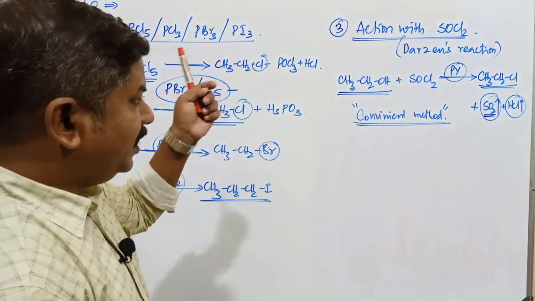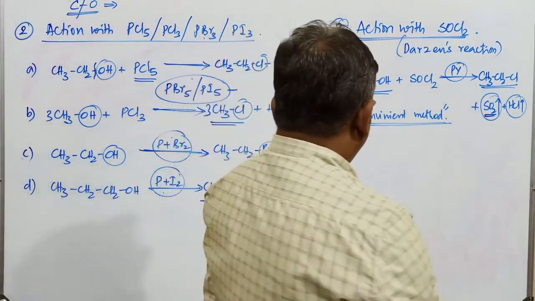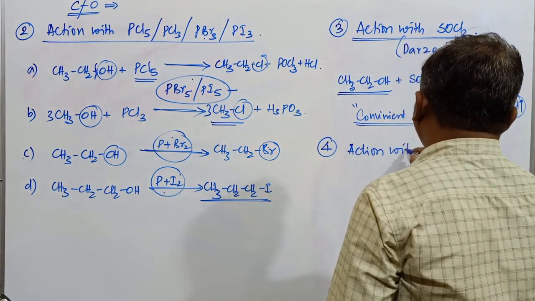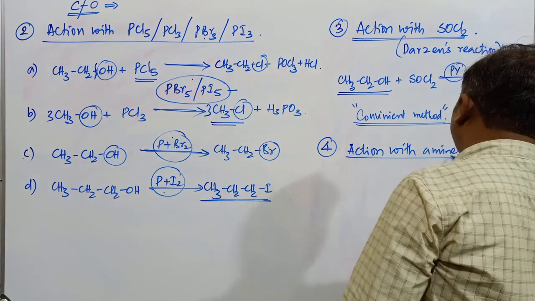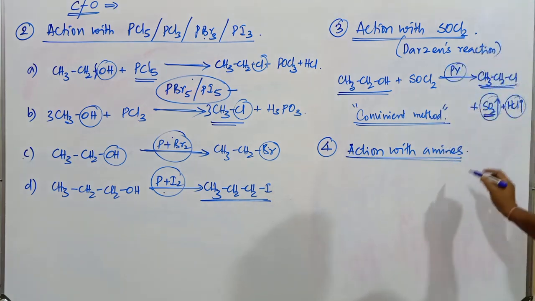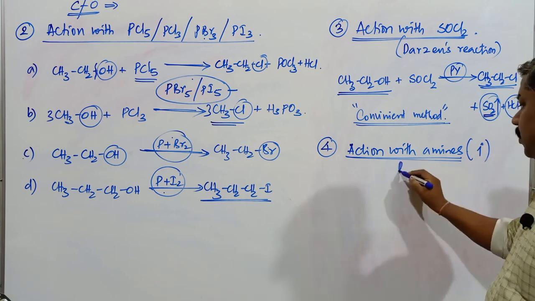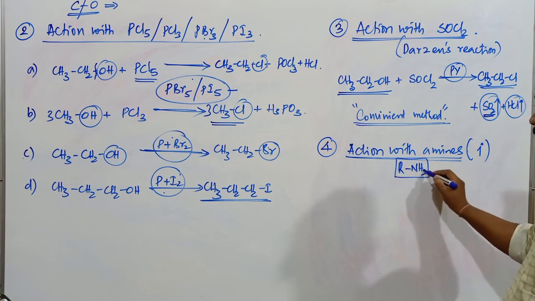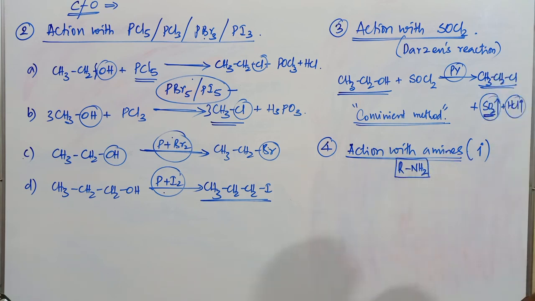This is the third one. The fourth one is the reaction with amines. How do these alcohols react with amines? Especially we have to go with the primary amines. All primary amines are represented by RNH2. Wherever the NH2 group is present, it is commonly known as a primary amine compound.